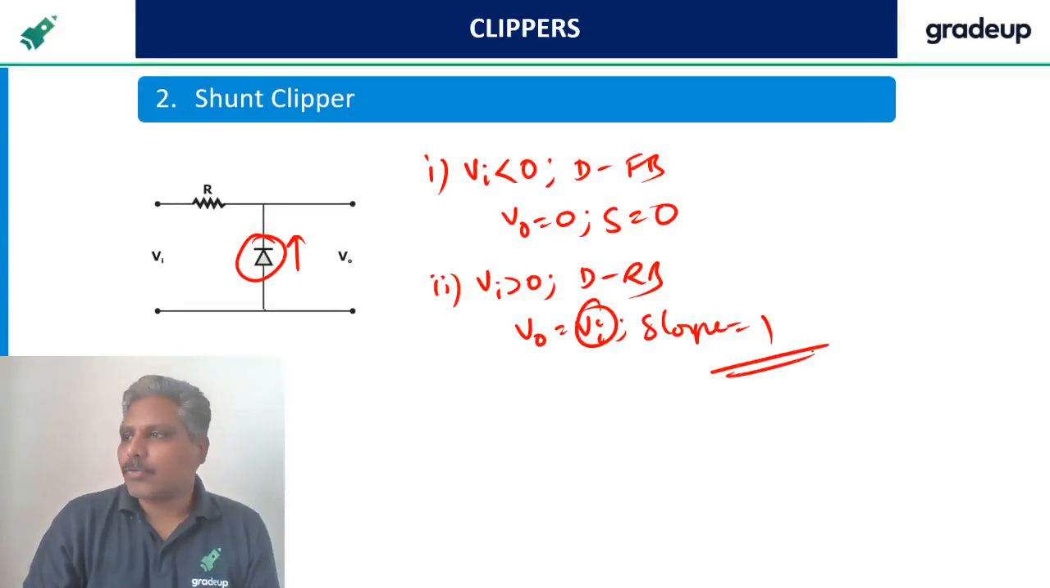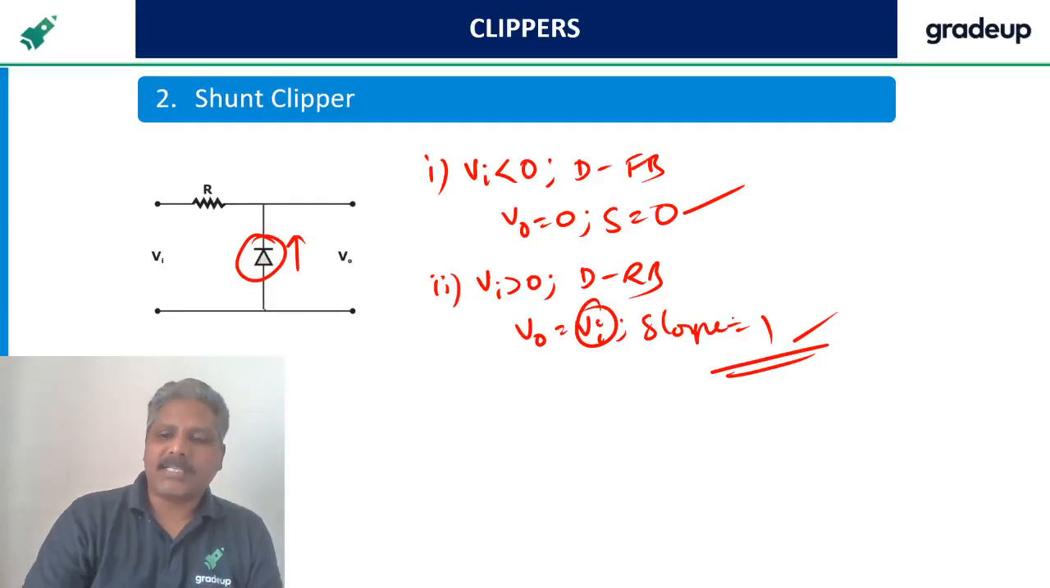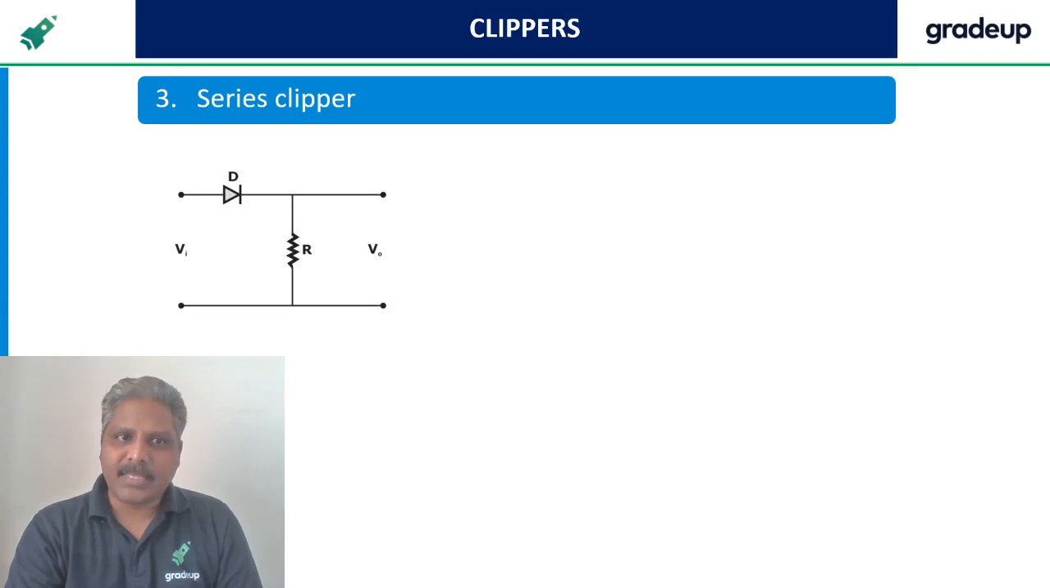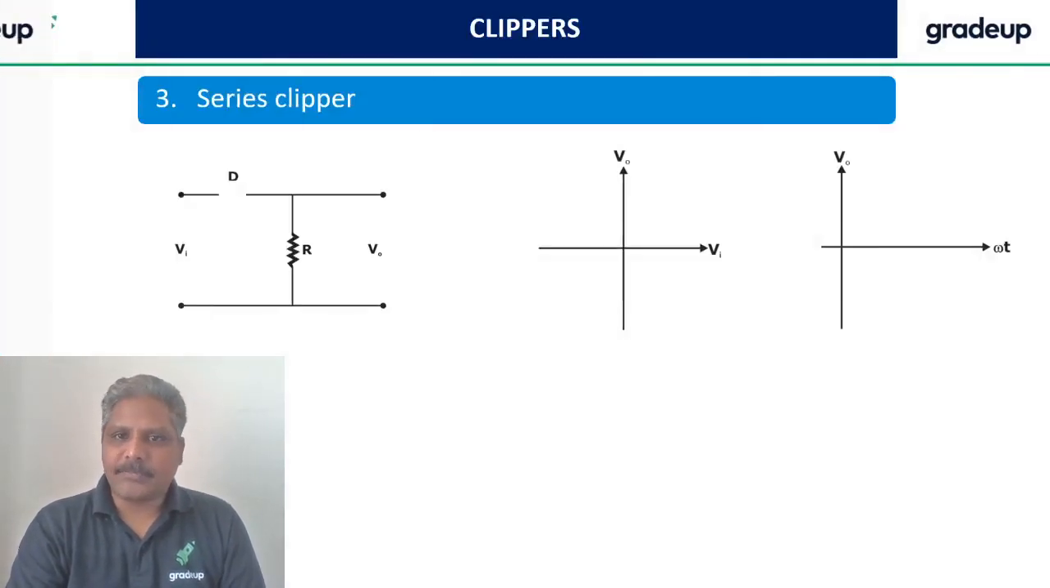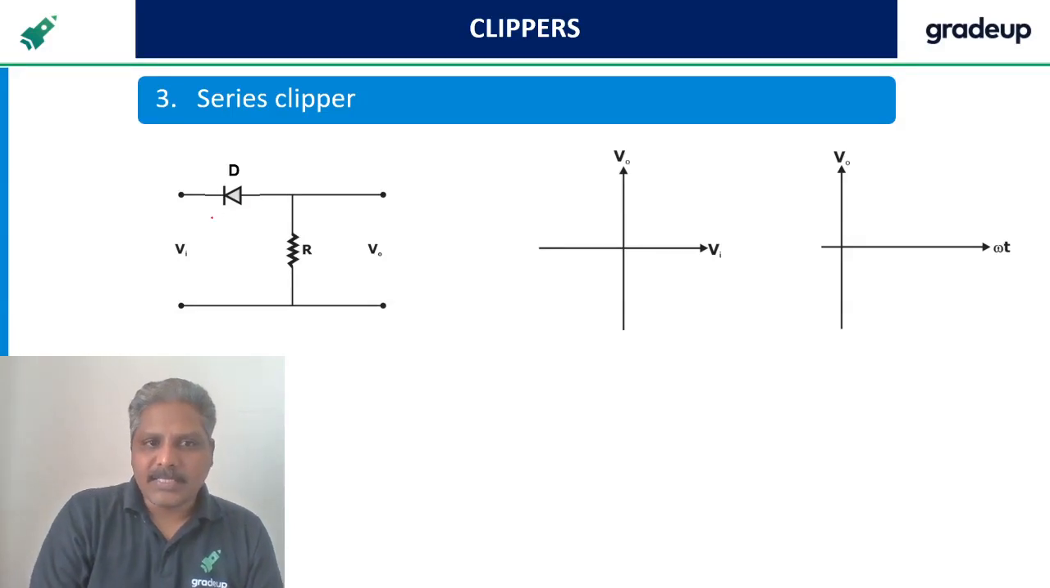Coefficient of Vi is the slope always. This is also clear. Once you get the slopes, then the transfer characteristics are very simple. So this is a shunt clipper, we have already seen. Even the series clipper remains the same, so I am not wasting time on the series clipper, whether the diode is in this direction or this direction.